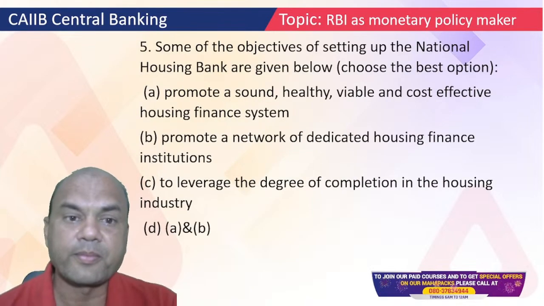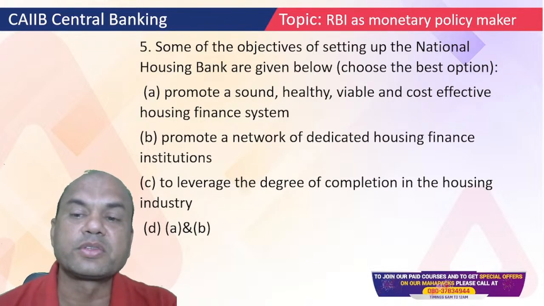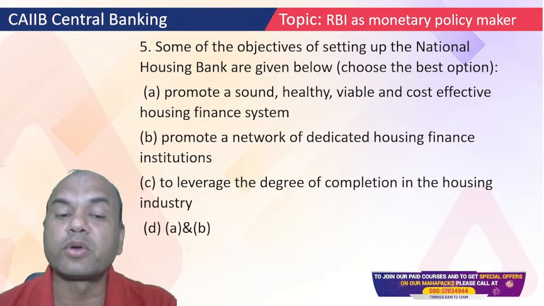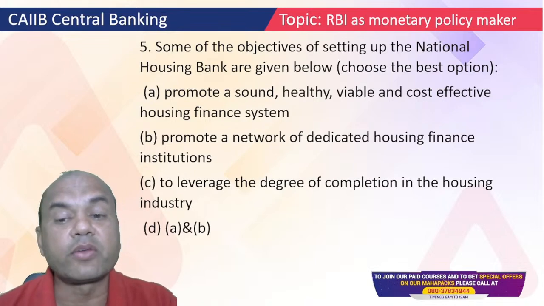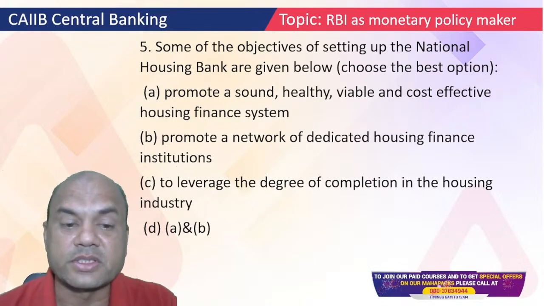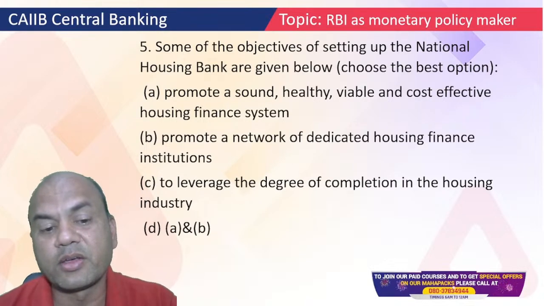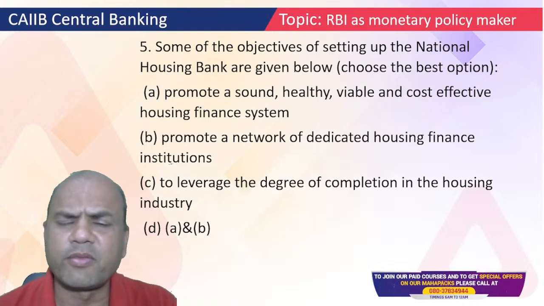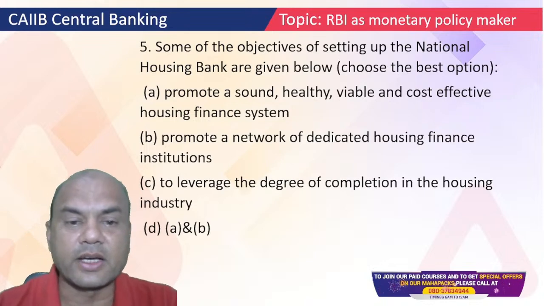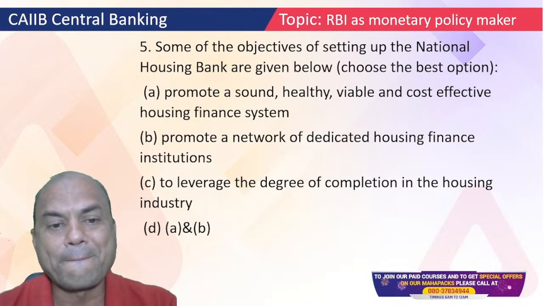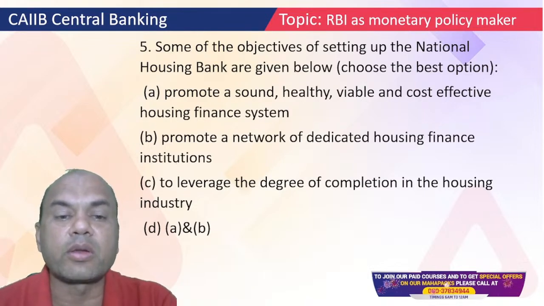Some of the objectives set up by National Housing Bank are given below. Choose the best option. A: Promote sound, healthy, viable, cost-effective housing finance system. B: Promote a network of dedicated housing finance institutions. C: To leverage the degree of completion in the housing industry. D is both A and B. Very simple. By the question itself you can understand it. What do you think should be the answer? Everyone think over it. It's either A or B or D.